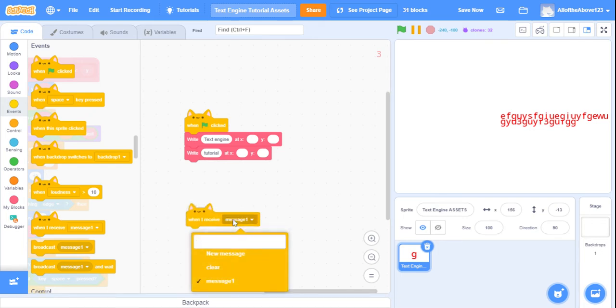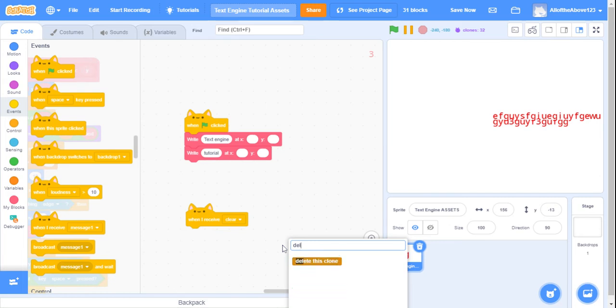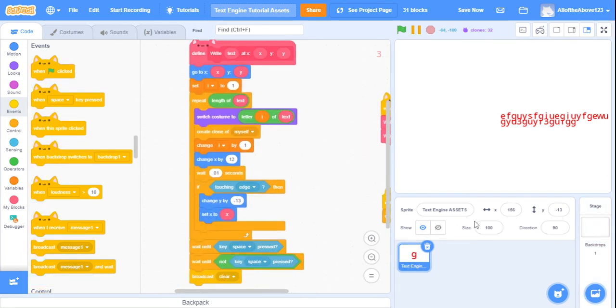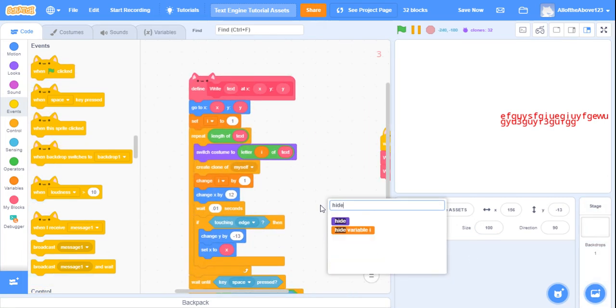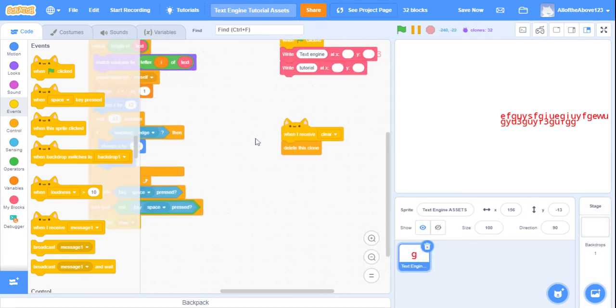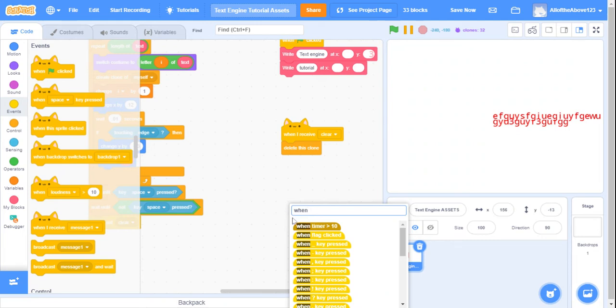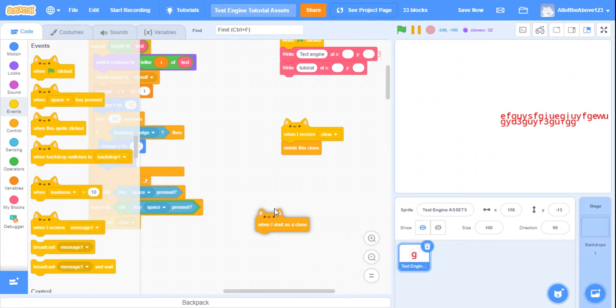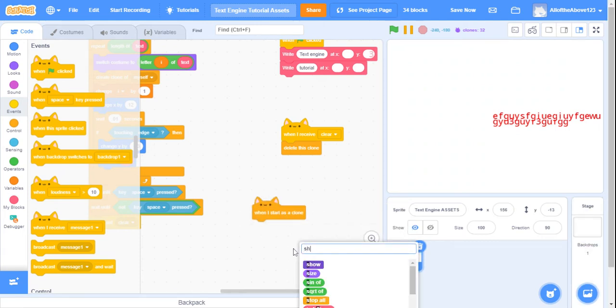Then when I receive clear, delete this clone. Now, we gotta just hide the original sprite, because then we'll have one extra letter, and we don't want that. And then when I start as clone hat block, show.